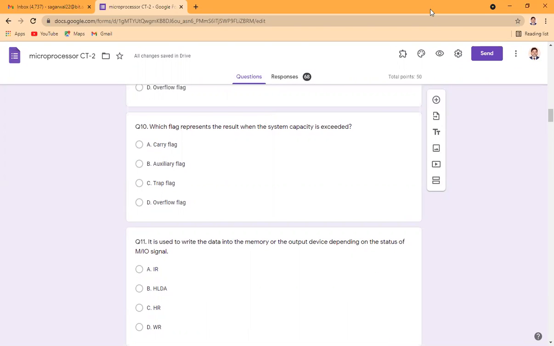Which flag represents the result when the system capacity is going to exceed? This is a problem related with the 8086. If you have a glass and you are able to fill water up to 300 ml, and after 300 ml you want to fill the glass, it is going to overflow. Similarly, if you do a certain operation and it is going to store a result which is beyond its capacity, it means the overflow flag is the correct answer.